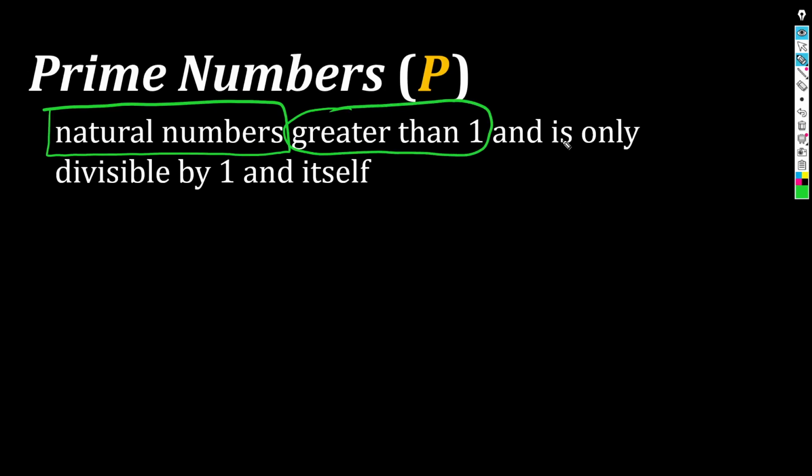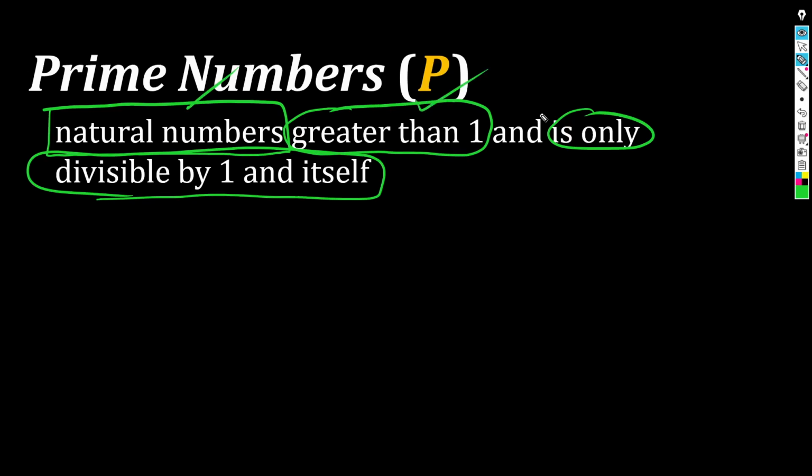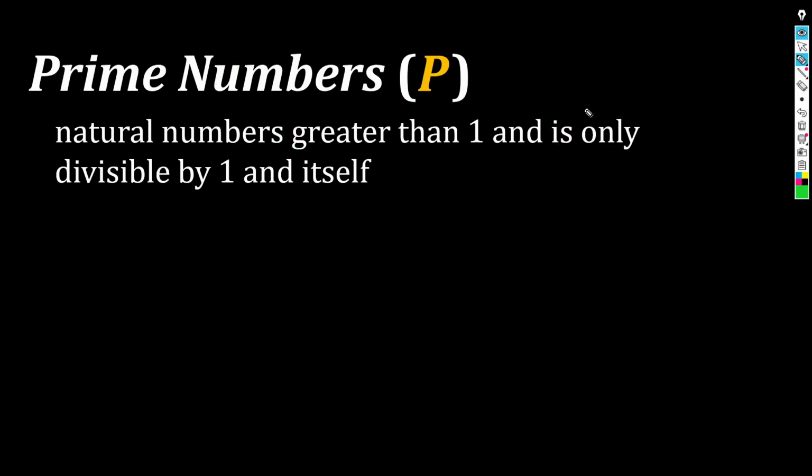And condition number 3, it should only be divisible by 1 and itself. That's condition number 3. For a number to be a prime number, it has to satisfy all 3 conditions. Again, number 1, must be natural, must be greater than 1, and must be divisible by 1 and itself only. Nothing else. Okay? So, we reserve the letter P for primes.